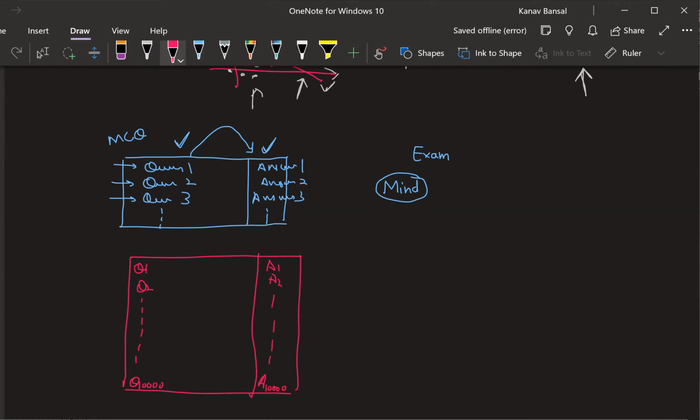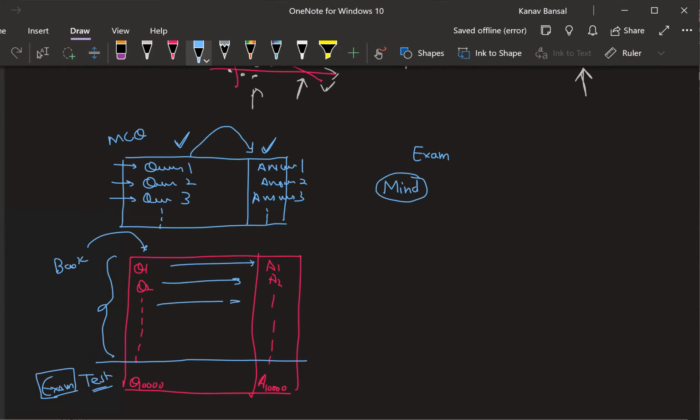Now, whenever you go for an exam, what will happen? You will revise all the questions, and you won't know what your test paper is. You will never know the test paper, so it will be unseen to you. You won't be able to see the exam you are going to give. You will only see whatever books and notes you have. From those, you will revise all these questions and answers. Yes or no? Everyone able to understand this?